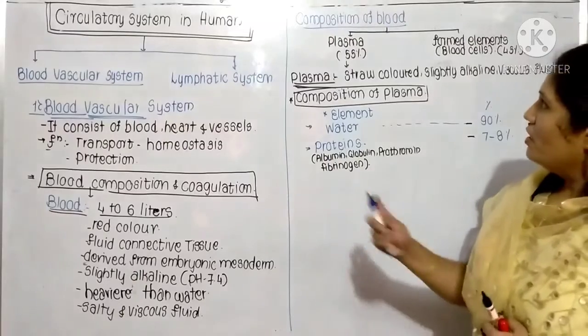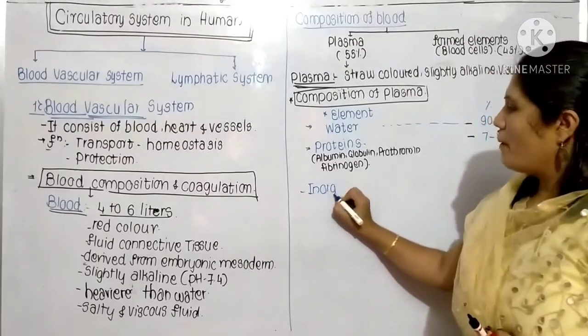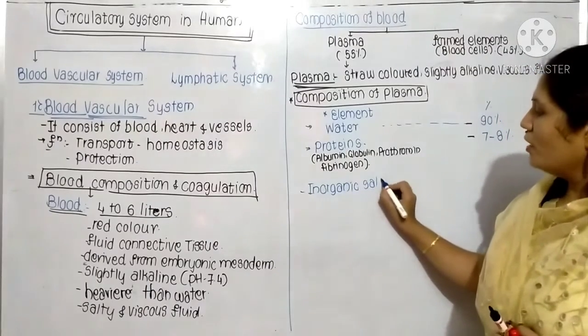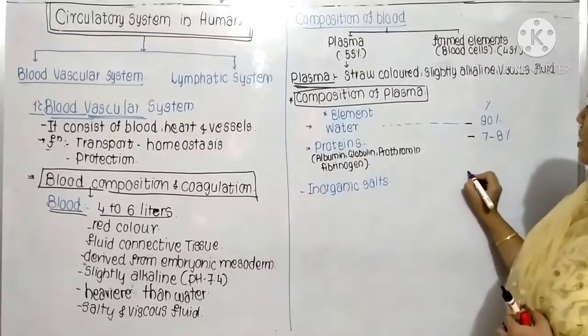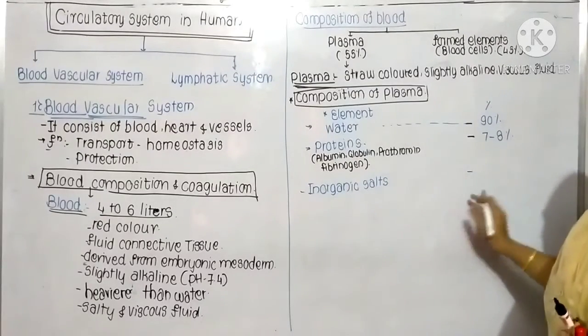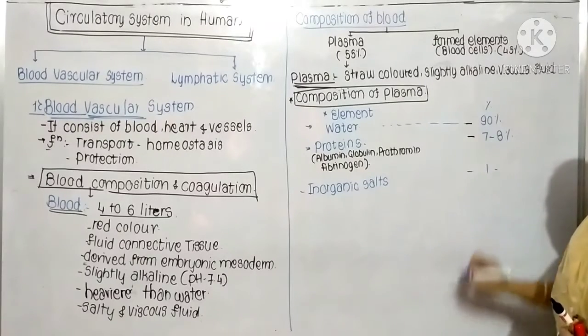Now in this there is also the presence of inorganic salts. How much percentage of inorganic salt? Now how much percentage remains? 2 to 3% remains. So these inorganic salts are approximately 1 to 2%.